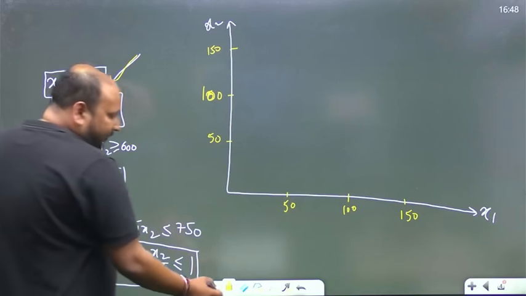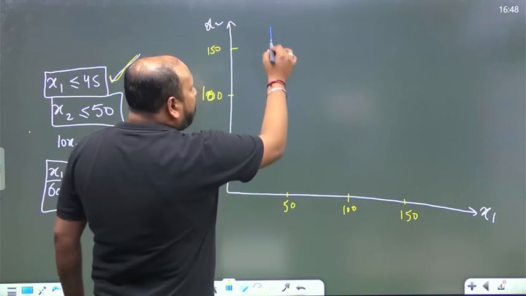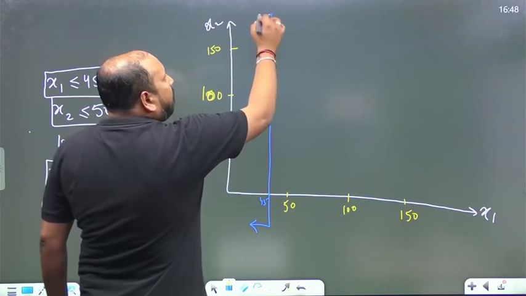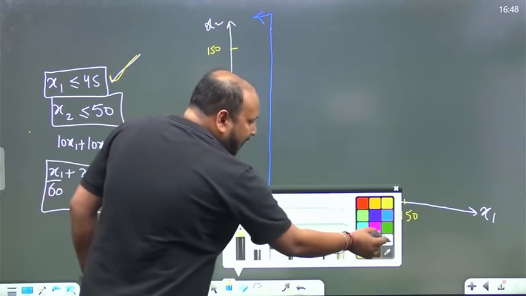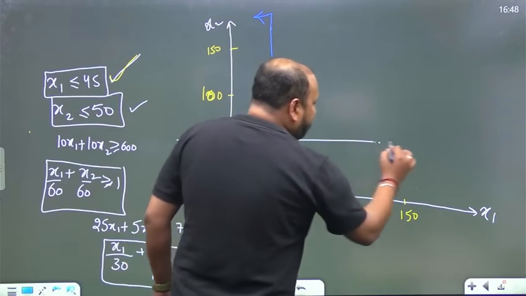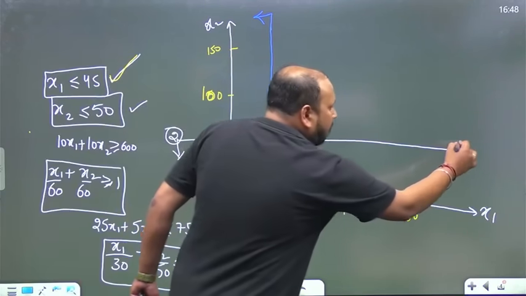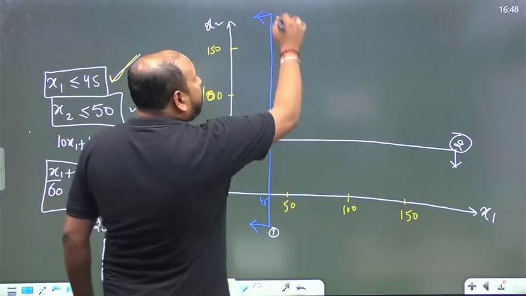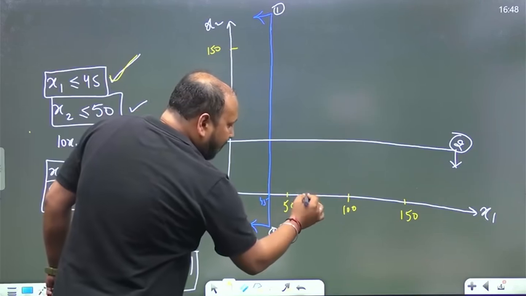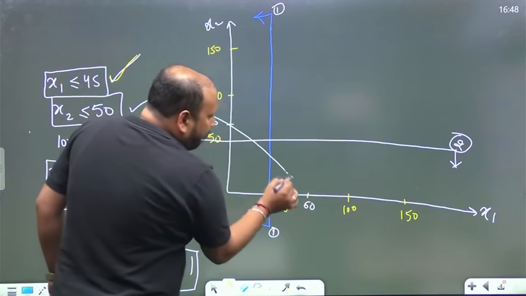x1 less than or equal to 45 means somewhere around here. Let's say this is 45. Okay, this is the first constraint. The second constraint is x2 less than or equal to 50, downward. This is the second constraint, right? And this is the first constraint. Okay, 60 and 60, so somewhere around here we'll have 60, and over here we'll have some 60 value. So let's draw this line.